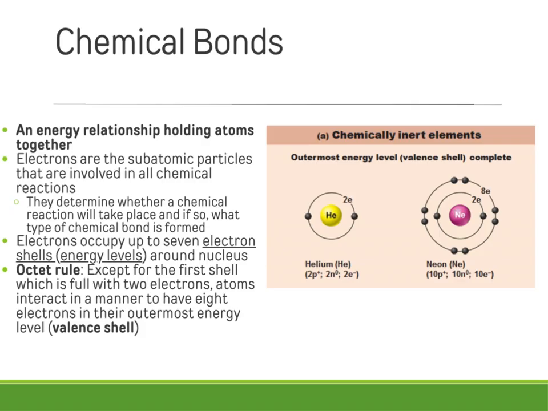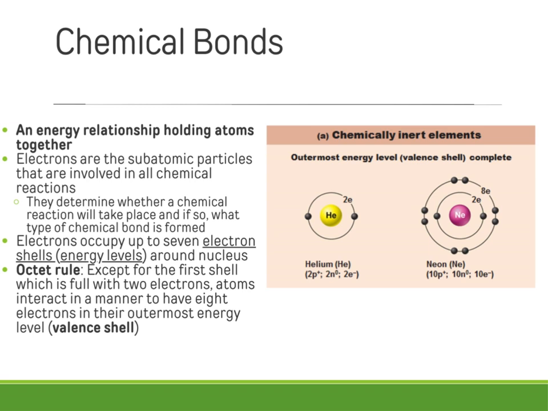All right, next we're going to be looking at chemical bonds, and they're an energy relationship that holds atoms together. When we talk about chemical bonds, we're talking about electrons and their interactions among atoms. When we talk about electrons, we're looking at the subatomic particle that occupies electron shells or orbitals. You can think of these as energy levels, and the closer the electrons are to the nucleus, the less energy